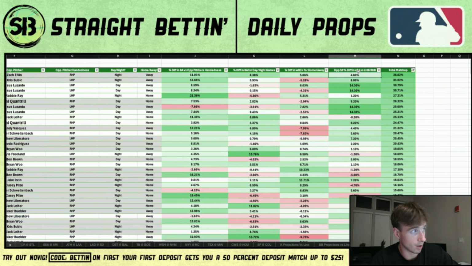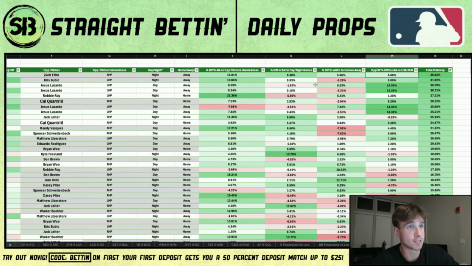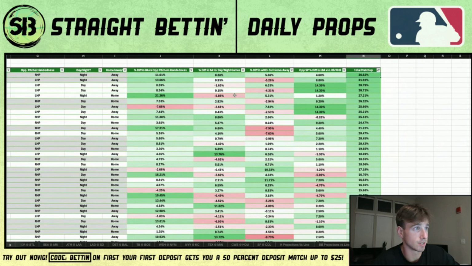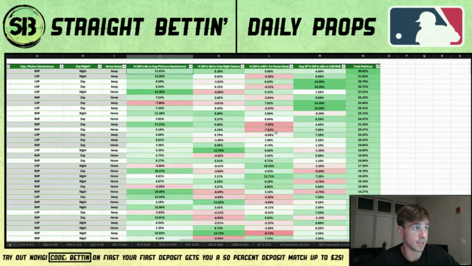Zach Eflin has a 4.6% increase in expected batting average against left-handed batters versus righties. So basically every single split is going in Green's favor. And when that aligns, as you can see, green, green, green, green. Most of these have a little bit of red here and there, but yeah, Riley Green has the best matchup on the board.